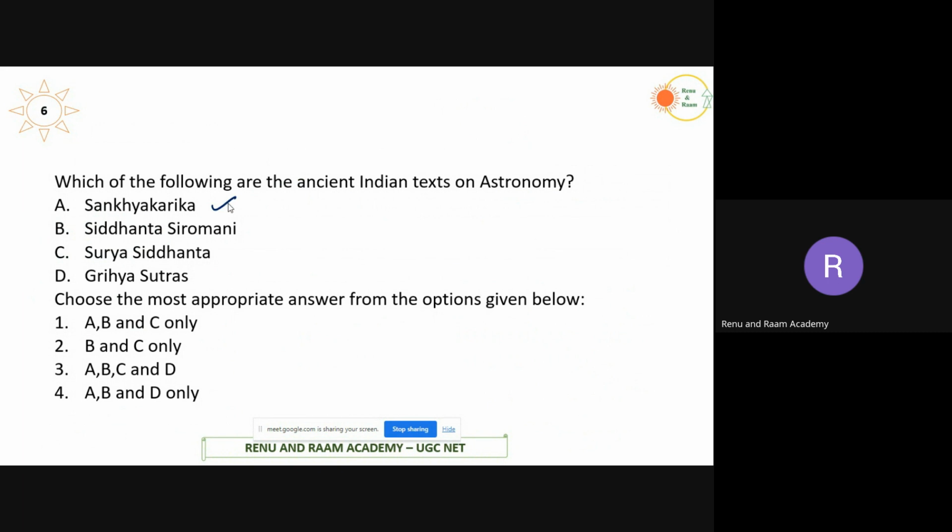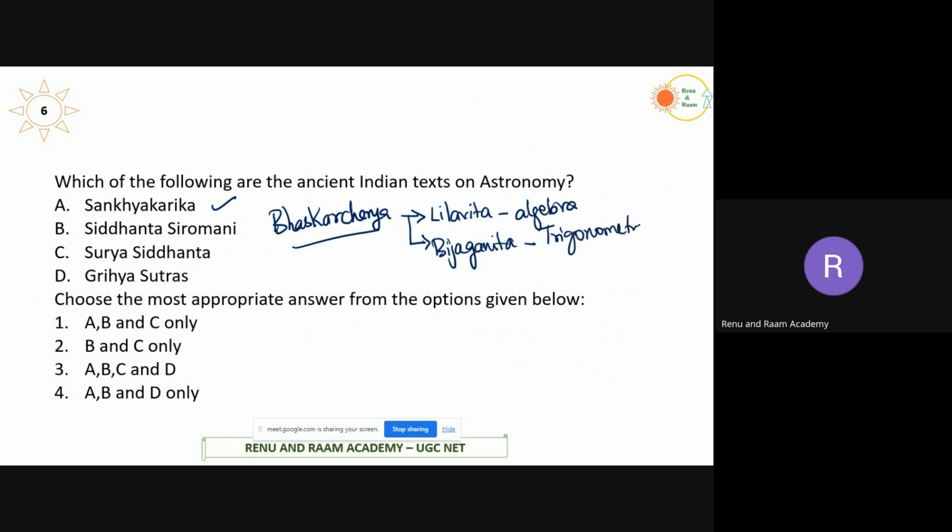Now coming to the next one, Siddhanta Siromani. It is actually an astronomical treatise written by a person called Bhaskaracharya. Bhaskaracharya is a mathematician and he has divided the Siddhanta Siromani into 4 parts. The first part is Leelavati, which talks about algebra and arithmetic systems. The next one, Bija Ganita. Ganita means maths. So Bija Ganita is related to trigonometry and geometry. This is the second part of the book.